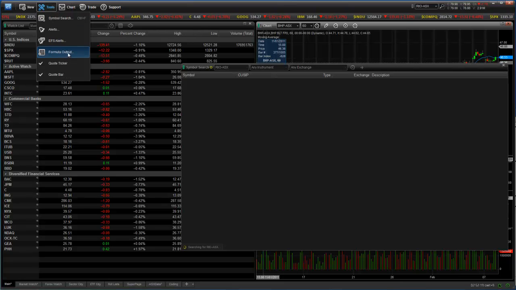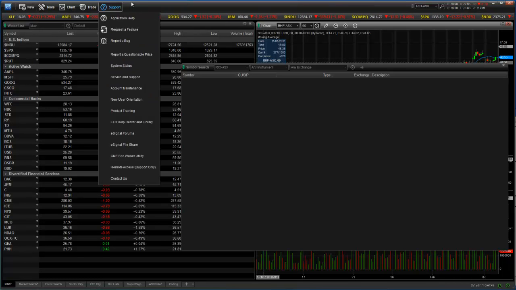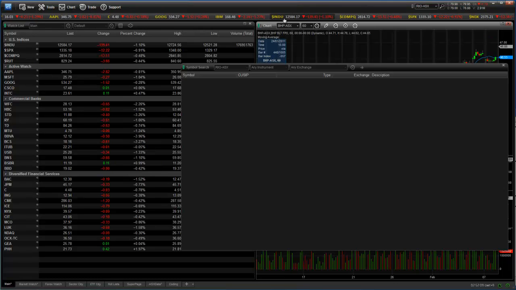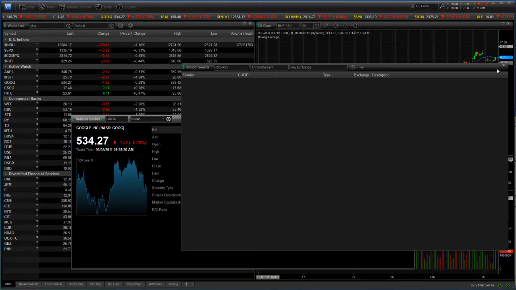Over here we've got formula output, which is just the output of any EFS formulas you have running. Quote ticker. This quote ticker is what you can see up here at the moment. See how it's scrolling across like so? And it's just a matter of clicking on a stock that you want a bit more info about. So we'll just click on Google. I'll close this window because I'll come back to it in a sec.